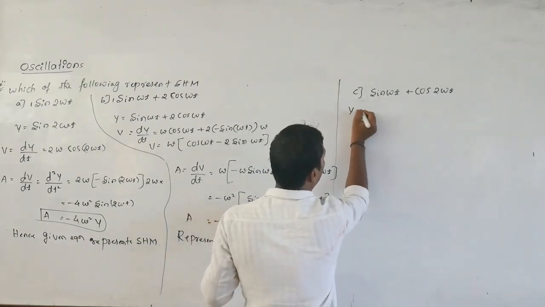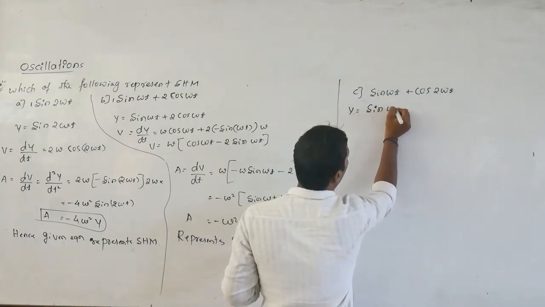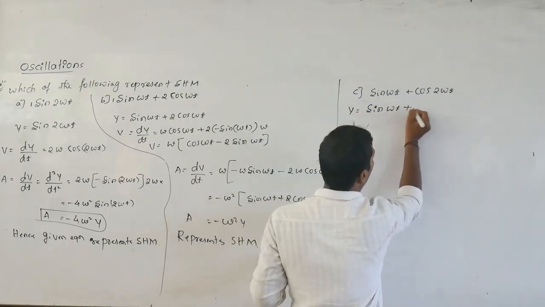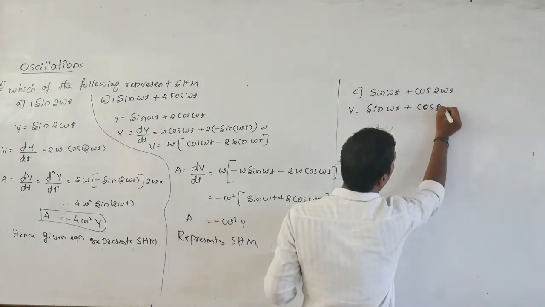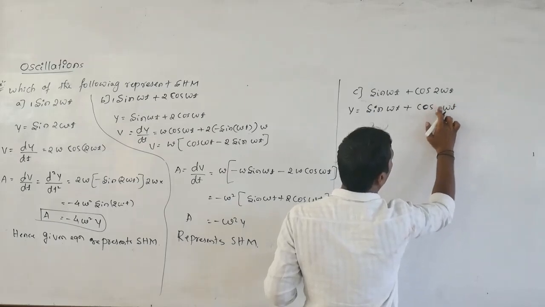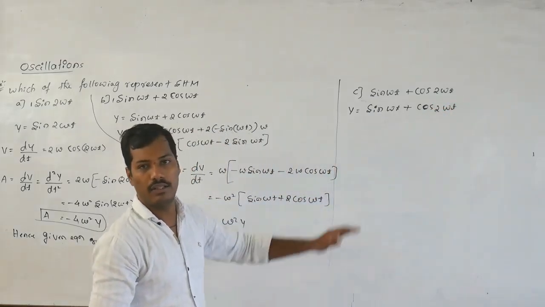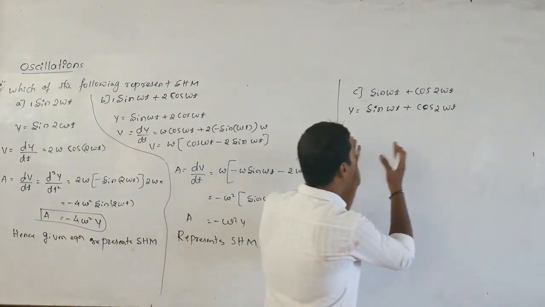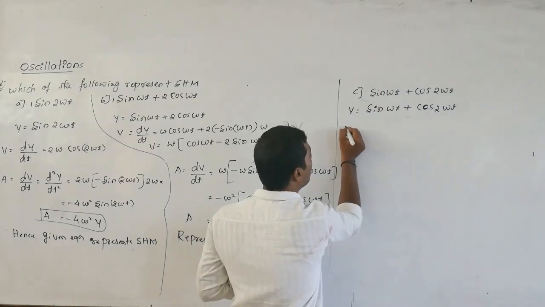Just consider this equation as the displacement of the particle, sin omega t plus cos of 2 times omega into t. Again, we have to differentiate this displacement, and then we will get the velocity.